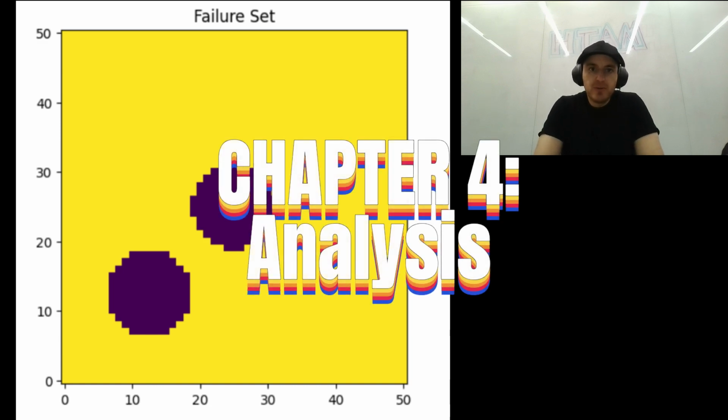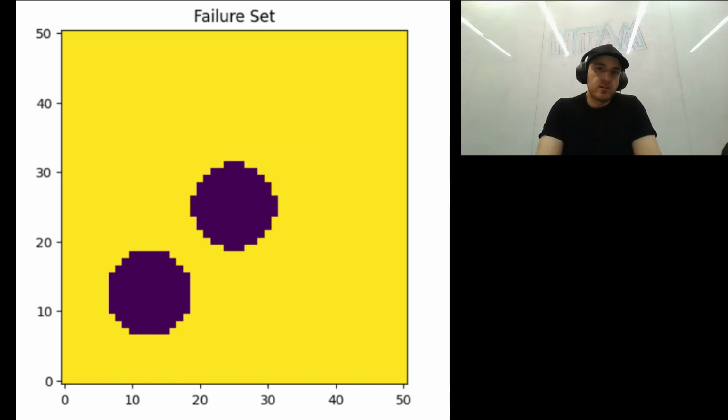Okay, let's talk about what we're seeing here. So the yellow regions are the safe areas where the signed distance function L of x is greater than 0, meaning the robot is at least 0.5 meters away from any obstacle. The dark purple regions, or the circles that we see, are the failure sets where L of x is less than or equal to 0. And this means the robot would collide with an obstacle if it entered those regions.